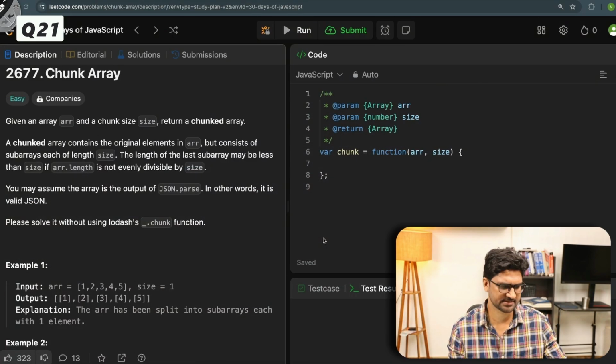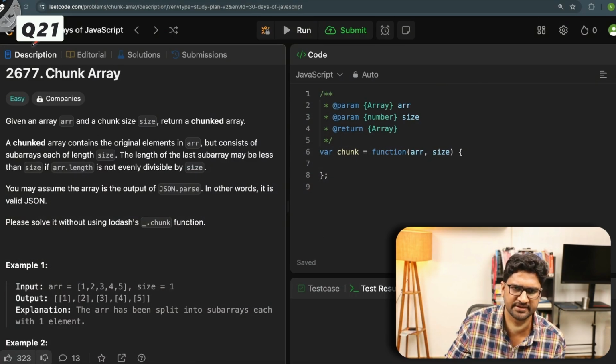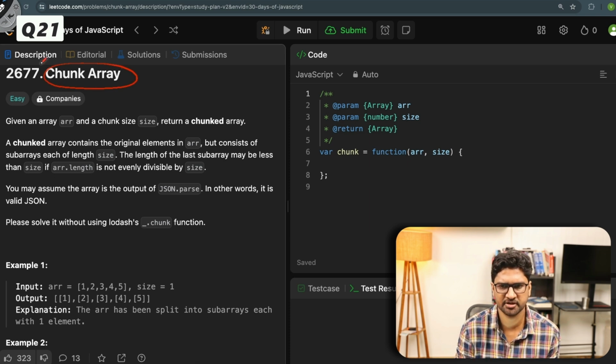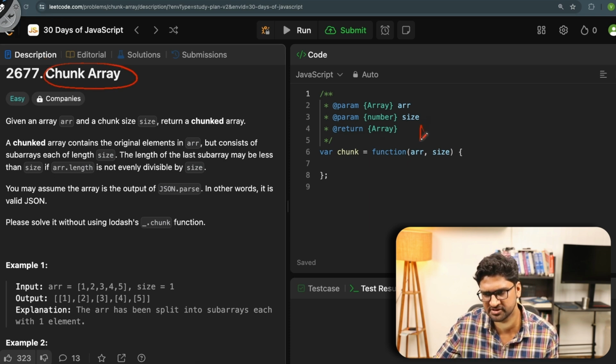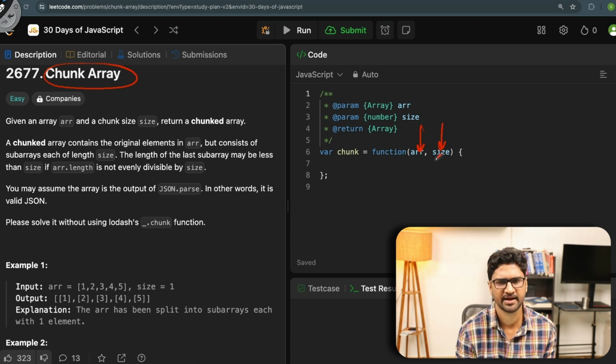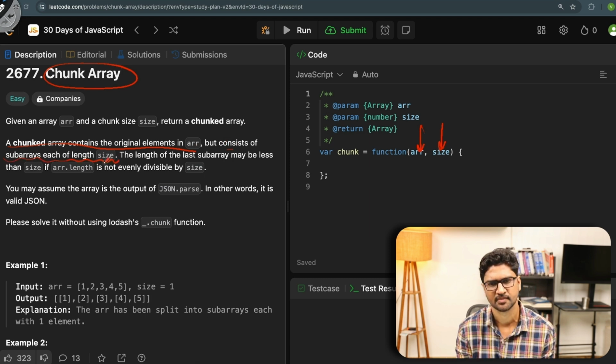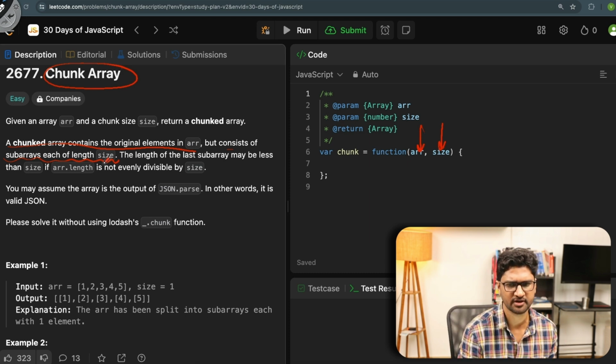Great. So the next question is finding the chunk of an array. Let's try to see what it is. Given an array and a chunk size, return a chunked array. So basically this is a function in which this is an array and this is a chunk size, and I have to return the chunked array. What is the chunked array? A chunked array contains the original elements in the array but consists of subarrays of each of the length size. The length of the last subarray may be less than size if array.length is not evenly divisible by size.